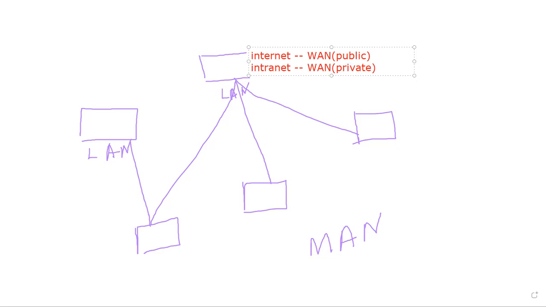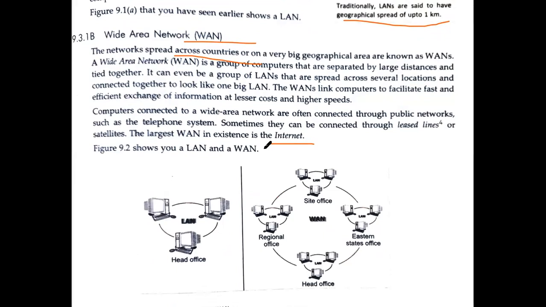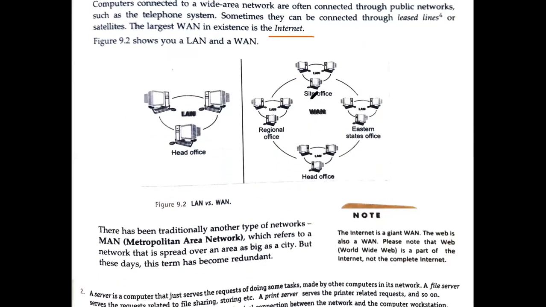So this is what is called an intranet. You must be clear when you are using the term whether we are saying internet or intranet. For internet, you have to understand that it is a public network.